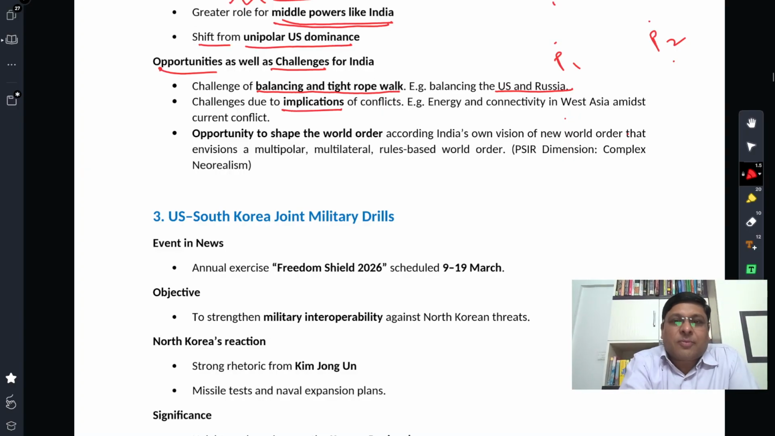Challenges due to implications of conflicts, because we are observing a number of conflicts now, and multipolarity brings conflicts. There are implications and we have to deal with that. One is energy and connectivity in West Asia amidst the current conflict. Both aspects are in trouble, and we have to really deal with this challenge as well. And we are doing that. How we are doing that, we would discuss separately.